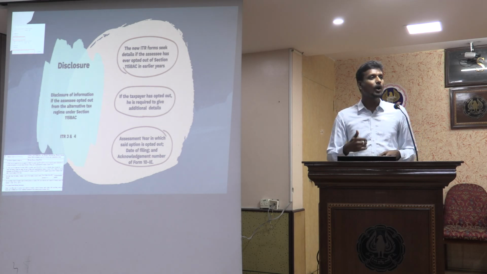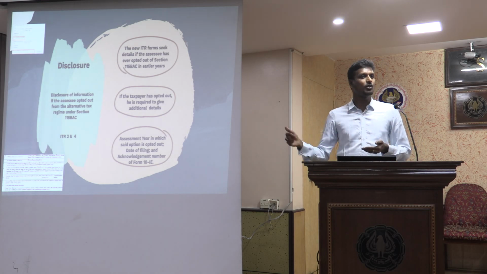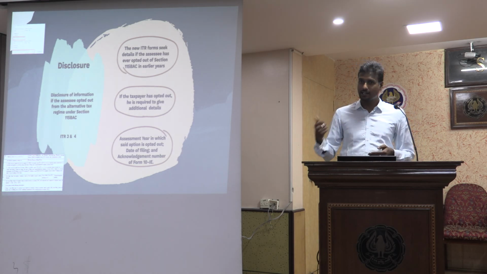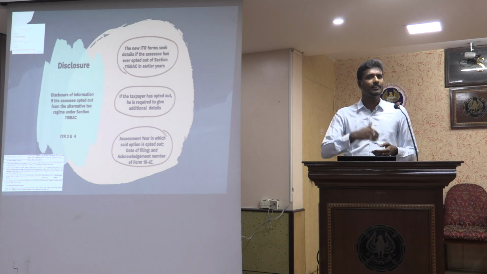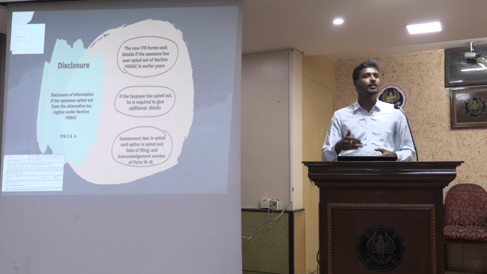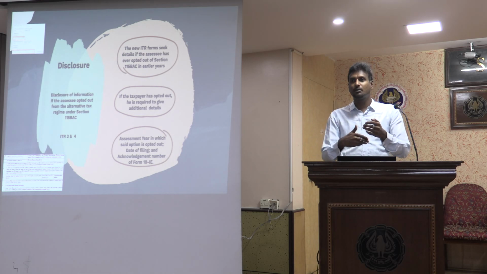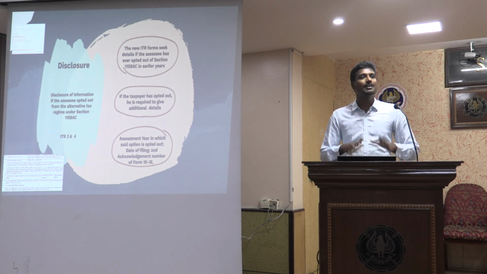And it will also ask if I have come out of the new regime and come back to the old regime. If so, in which year I had come out of it? And when I have come out, I have to file form 10IE again. So it asks for the 10IE filing date and acknowledgement number. So opt-in 10IE and opt-out 10IE, both will be asked for from the current year return.